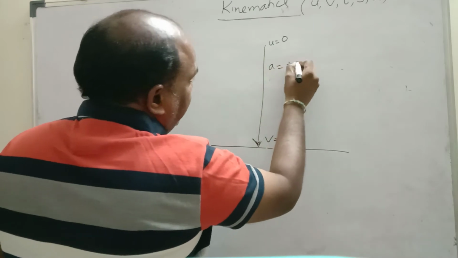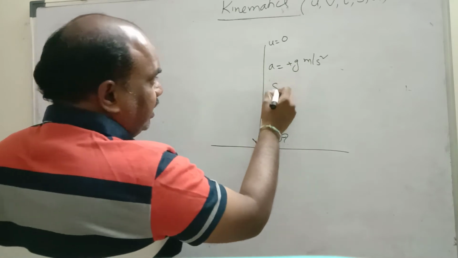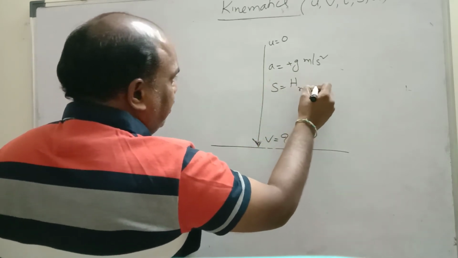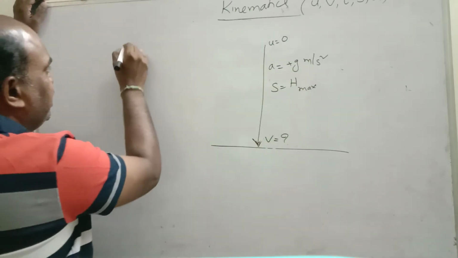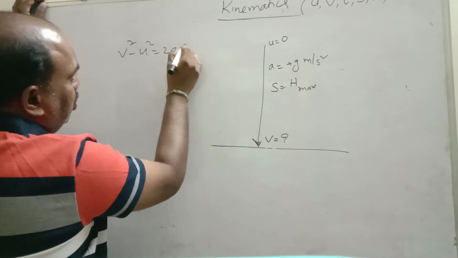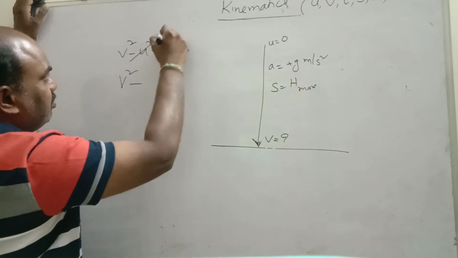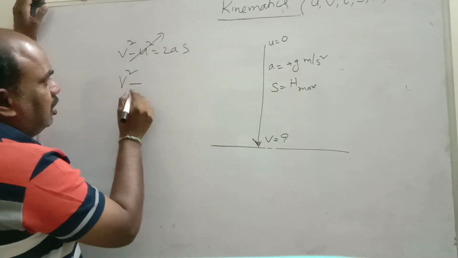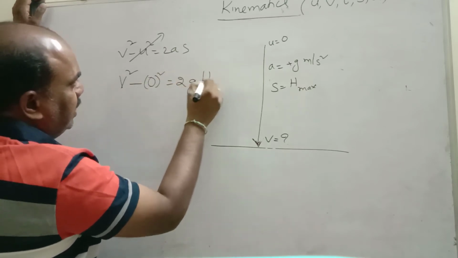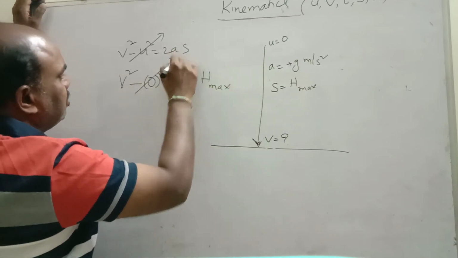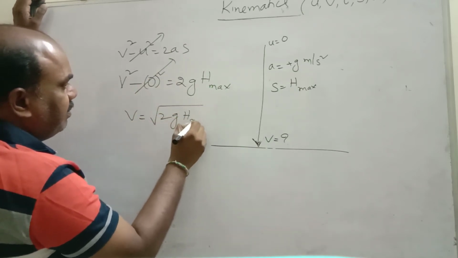While coming down, a is equal to plus g meter per second square. S is equal to the height from which I dropped, the maximum height. So time is not needed. If time is not there, which equation is useful? v square minus u square equal to 2as, in the uniform acceleration equations. u is 0, so v square minus 0 square is equal to 2 into g into h max. So v is equal to under root 2g h maximum.